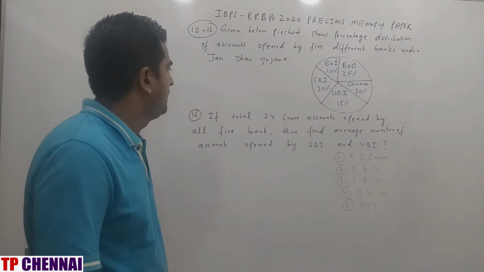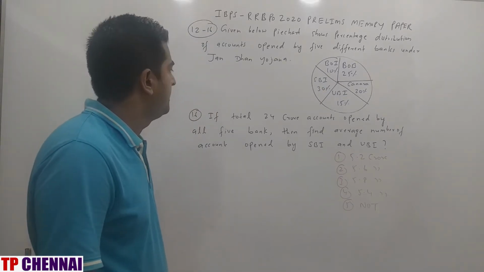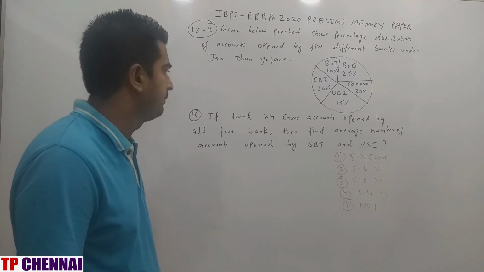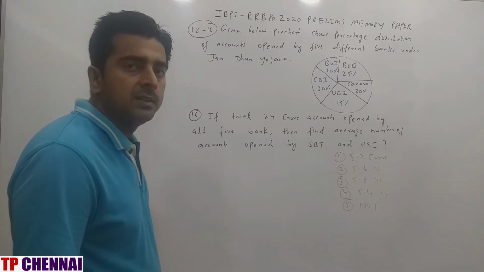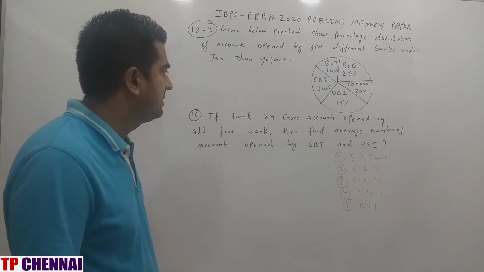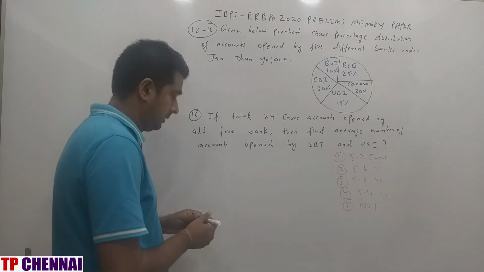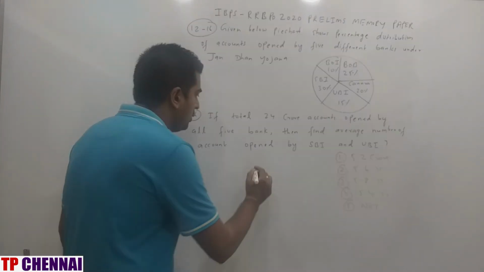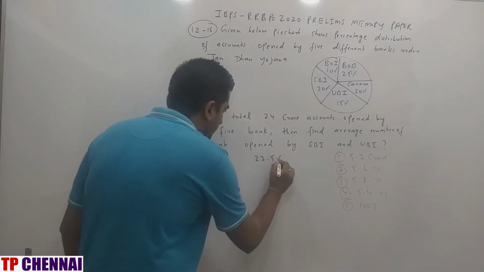If total 24 crore accounts are opened by all 5 banks, then find the average number of accounts opened by SBI and UBI. Average is nothing but sum divided by number. So SBI is 13, UBI is 15. Average will be 45 by 2, which is 22.5%.